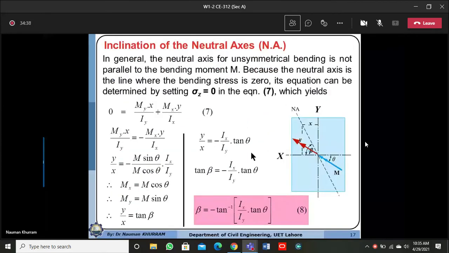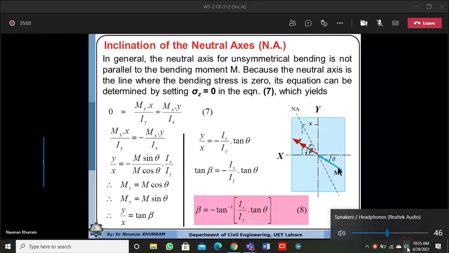The moment is shown over here, but you can extend it along its line of action. By the principle of transmissibility, a moment or a vector can be slid or moved along its line of action without changing its effect on the body.